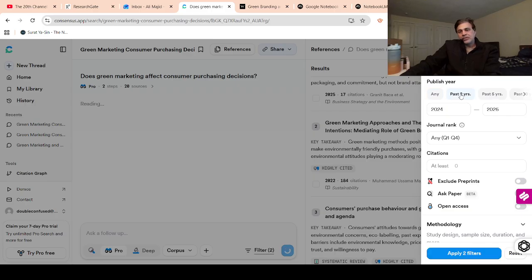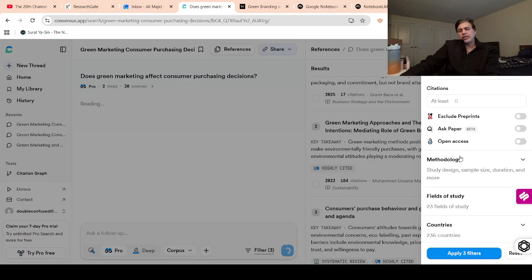So you can select the past 2 years. That means the papers that were published in the past 2 years, so we are filtering the criteria. We are putting in the search engine criteria, and also the journal quality. So we can say that we select only Q1 or Q2, or maybe only Q1 or maybe Q4. It's up to you. But if you want to read quality research papers, I suggest that maybe you select Q1 and Q2.